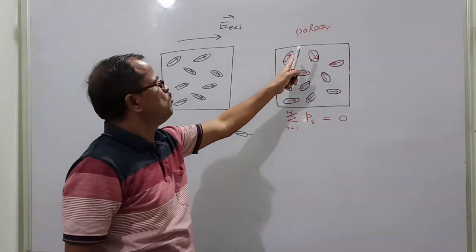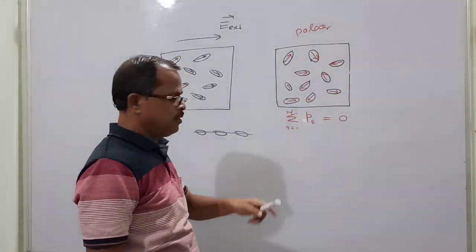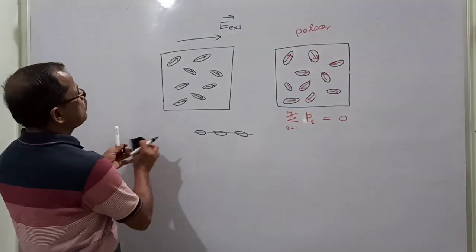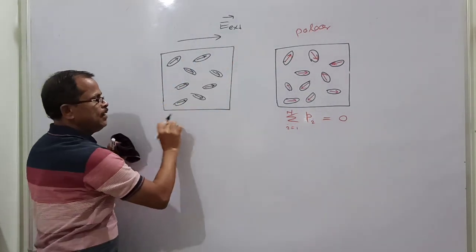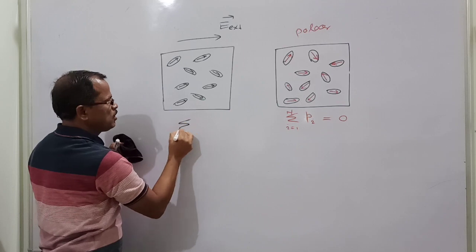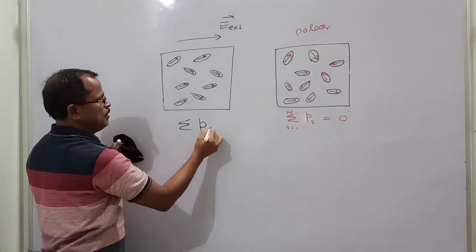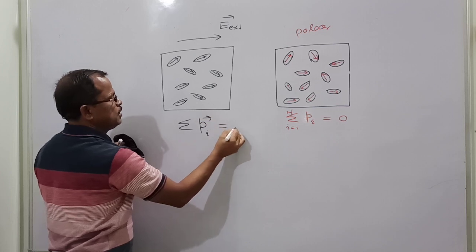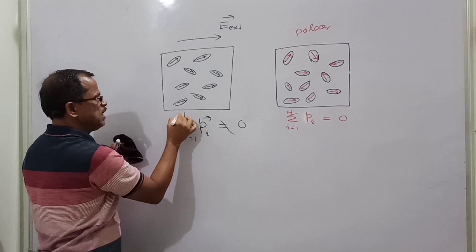But here, somebody is right, somebody is left, somebody is downward, somebody is upward. That's it. Net is 0. But in this case, when an external electric field is applied, they all try to be aligned along this direction, and the summation of each molecule's contribution, the dipole moment vector, is not 0. So that is i equal to 1 to n.